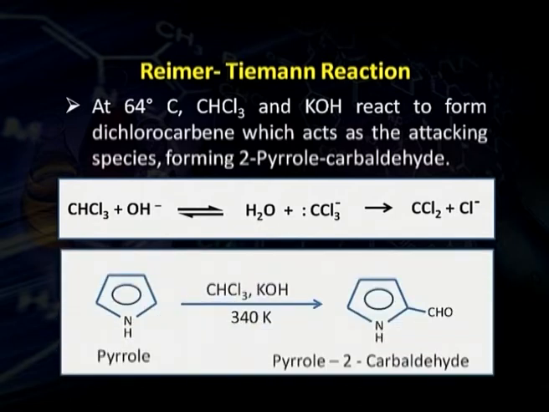So, when pyrrole is treated with chloroform and potassium hydroxide at less than 100 degrees centigrade, then at 2 position a CHO group gets attached and pyrrole 2-carbaldehyde is obtained.